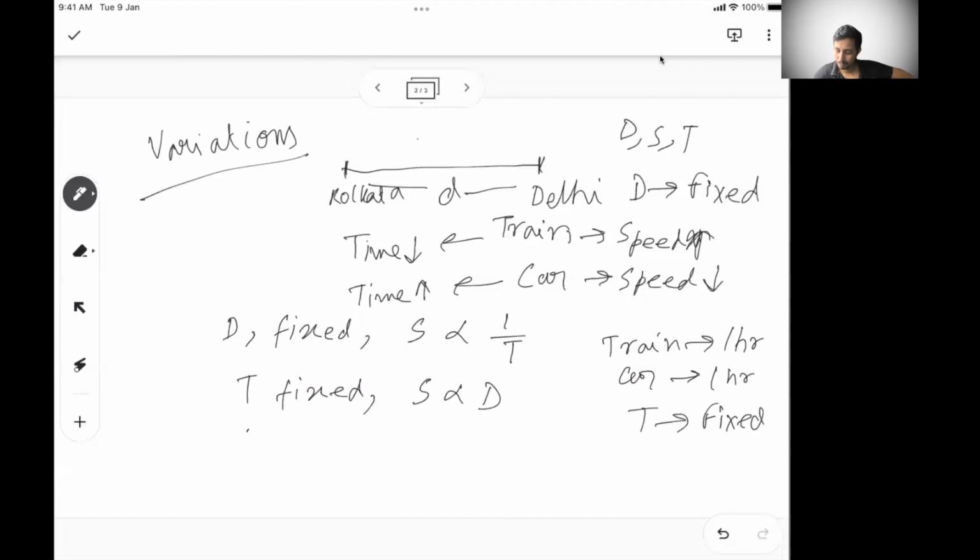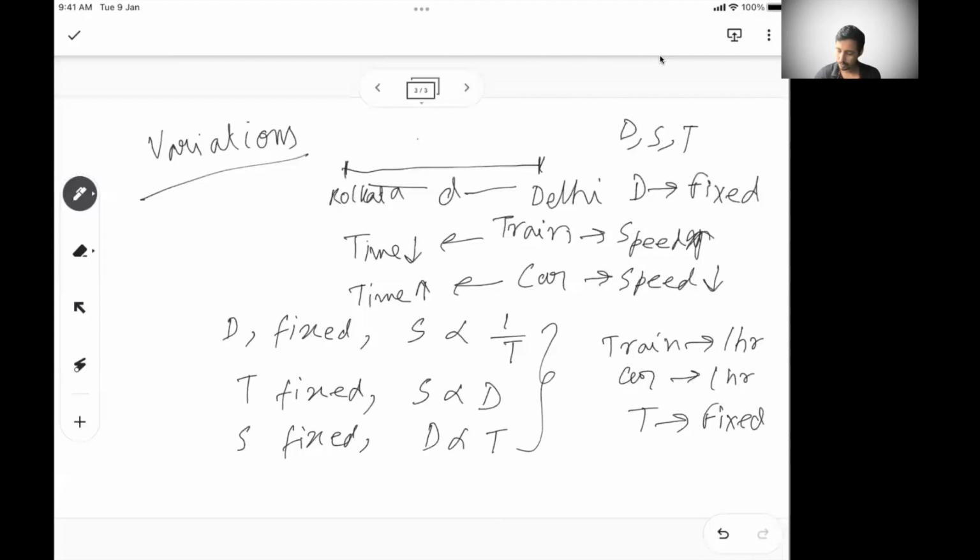Similarly, if your speed is fixed, so let's say you move at an absolutely fixed speed, if you give more time, you will cover more distance. So distance is proportional to time. Very powerful three relations, which you can understand: when the distance is fixed, speed is inversely proportional to time. When time is fixed, speed is proportional to distance. When speed is fixed, distance is proportional to time. So a very powerful one.